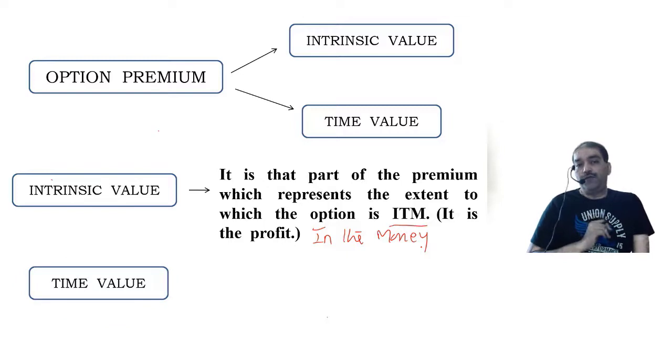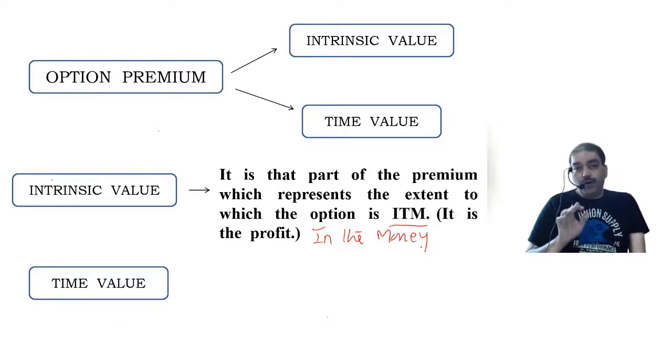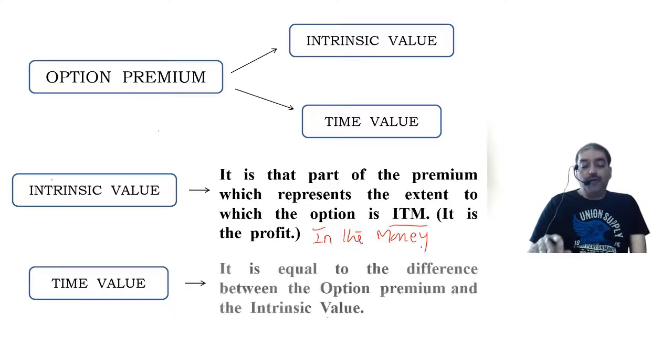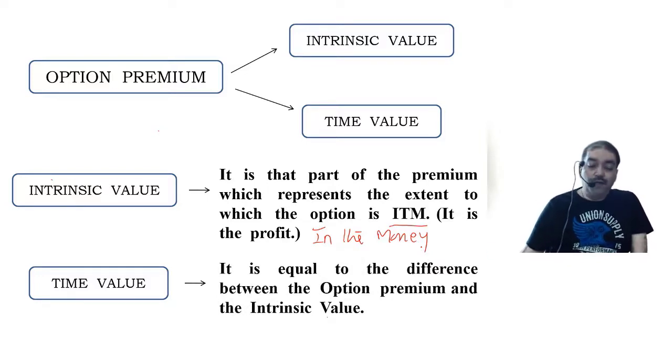What is the time value? Time value, there is no definition. The difference between the option premium and the intrinsic value is called time value. So, the definition of time value: it is equal to the difference between the option premium and the intrinsic value.